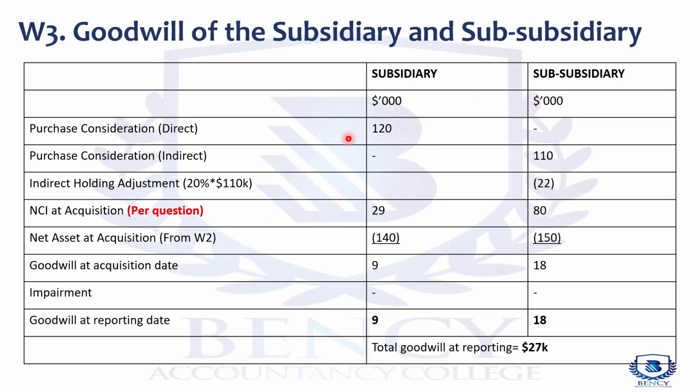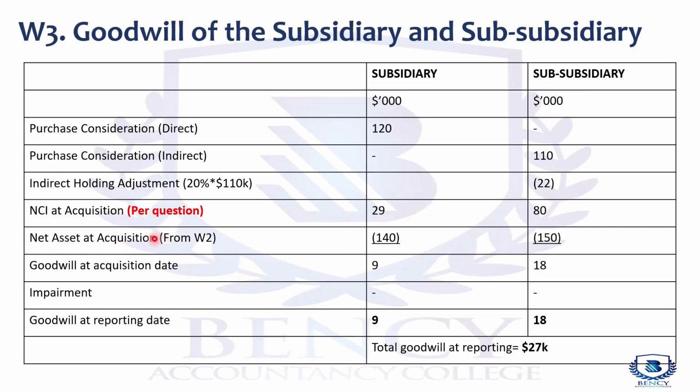And working 3, the only thing that is changing, don't forget our indirect holding adjustment. The indirect holding adjustment is the NCI percentage times the purchase consideration that S provided in SS, and we are adjusting this purchase consideration to reflect that of the parent. The NCI is per the question. This is the new thing that is coming in. It has been given, at fair value.